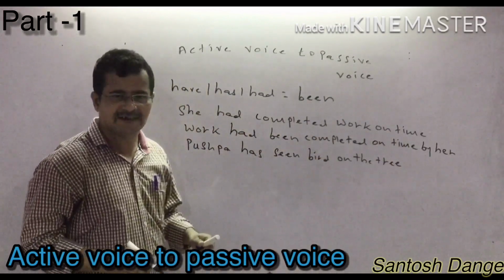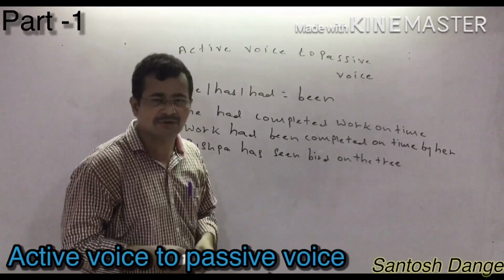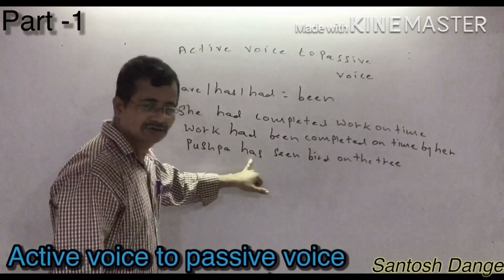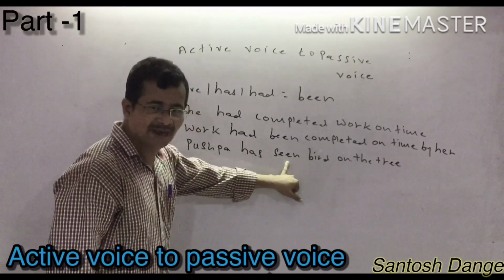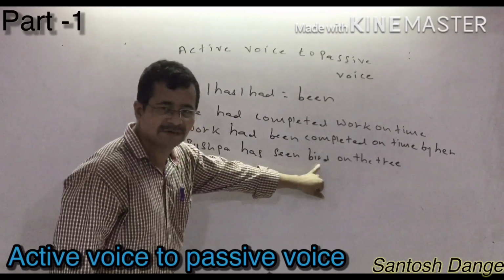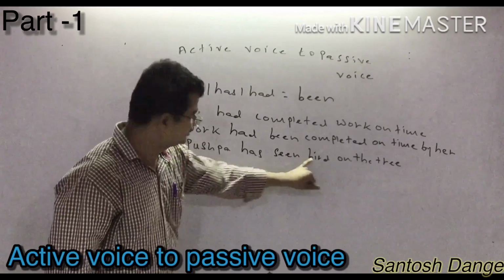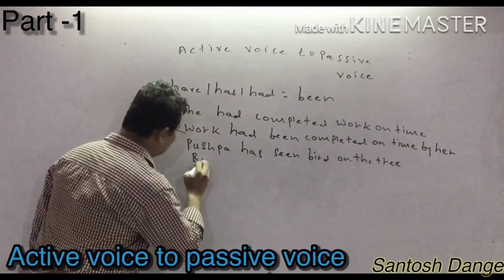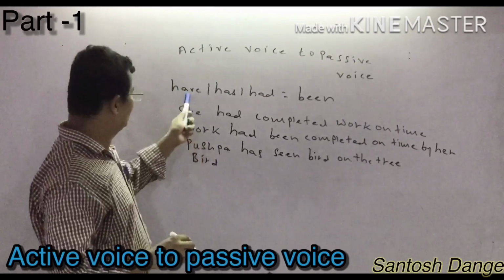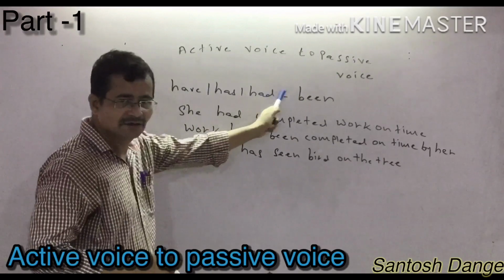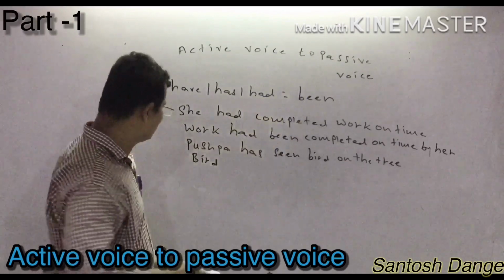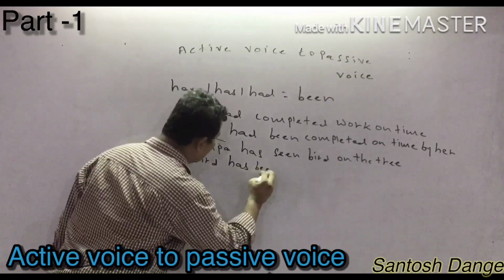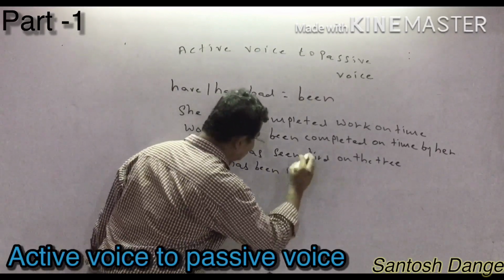Now, which is the verb in the sentence? I told you, you have to find out the object after the main verb. It is the auxiliary verb. It is the main verb. And whatever they have given after the main verb, that will be the object. So what is the object here? Bird. So you write it in the beginning. After that I told you, if they have given have, has, had, you have to join the sentence by using been. So I can write bird has been seen